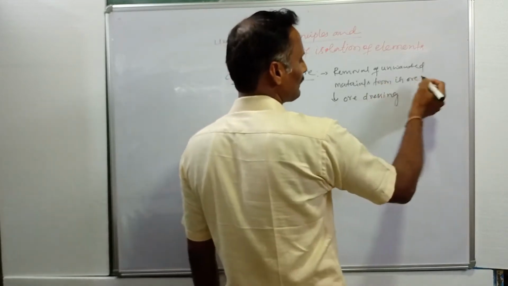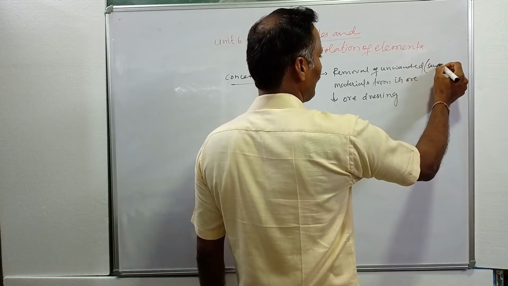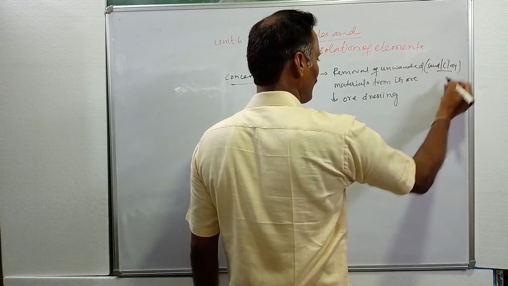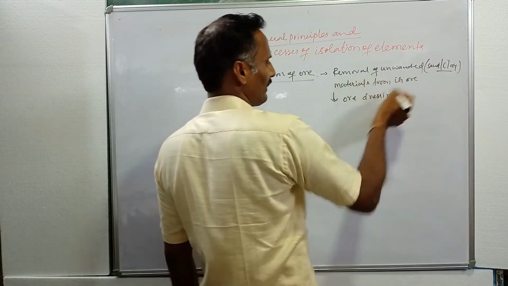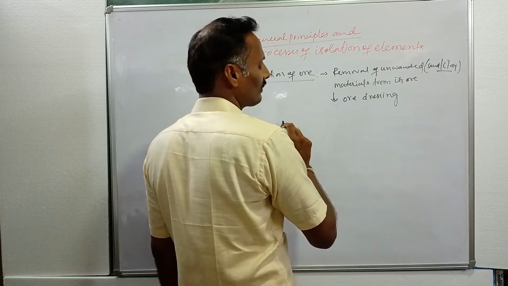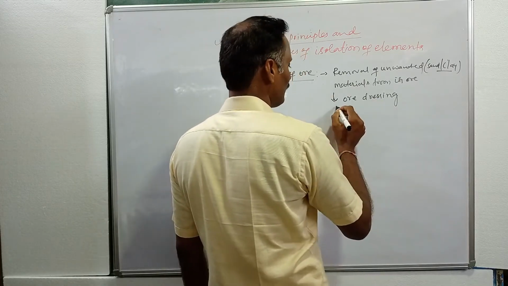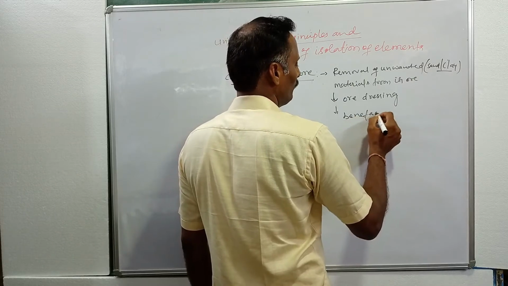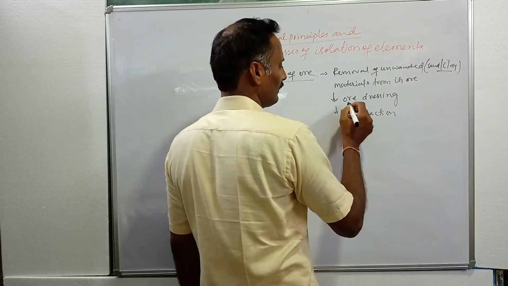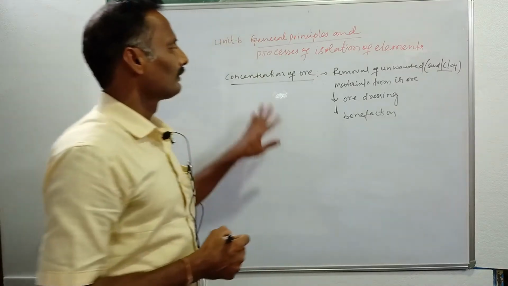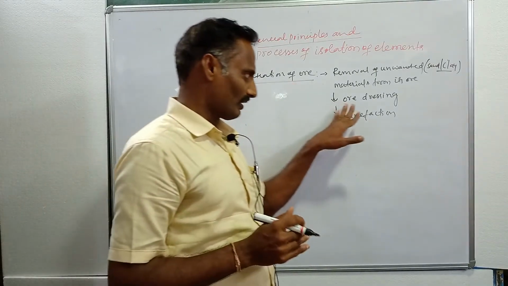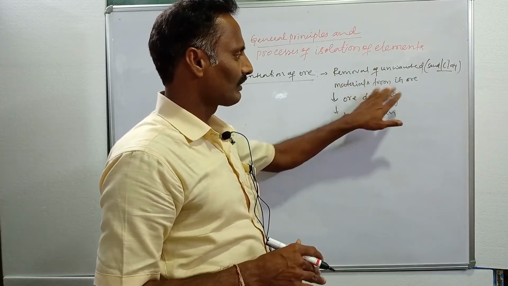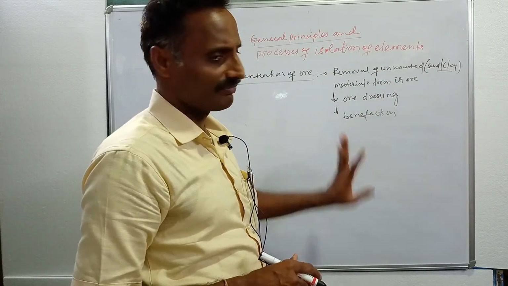What are the unwanted materials? Unwanted materials are sand and clay particles. The removal of unwanted materials from its ore is nothing but concentration of ore. This is also called ore dressing and also the beneficiation method. Beneficiation means concentration of ore. These are different terms used for concentration of ore: ore dressing or beneficiation.